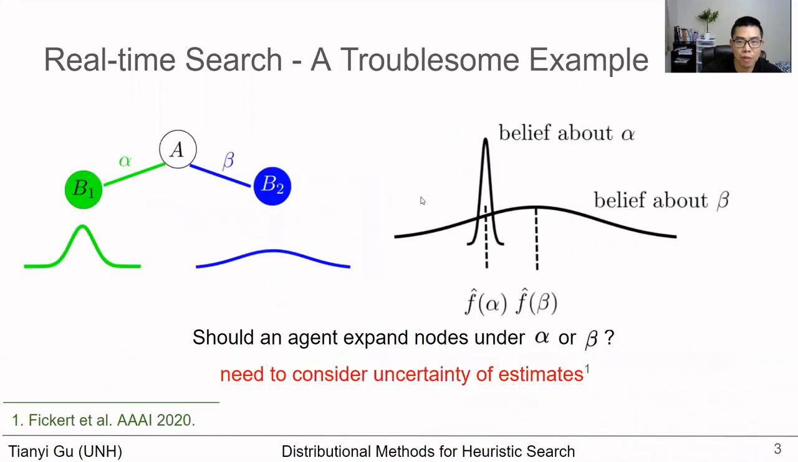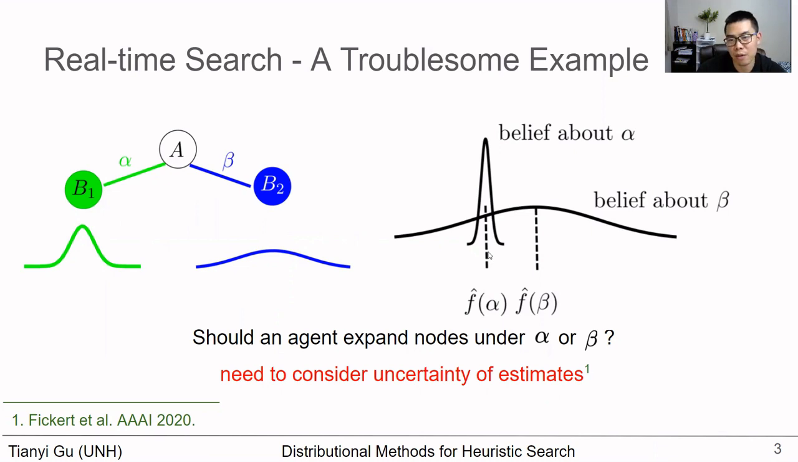Here's a troublesome example if we guide the search using a scalar value. For example, the agent has two top-level actions, alpha and beta, and it wants to decide whether it should expand nodes under the alpha or the beta subtree. Say the agent has an expected cost under alpha and beta, and the expected cost under alpha is lower than the expected cost under beta. Does it mean the agent has to expand more under alpha?